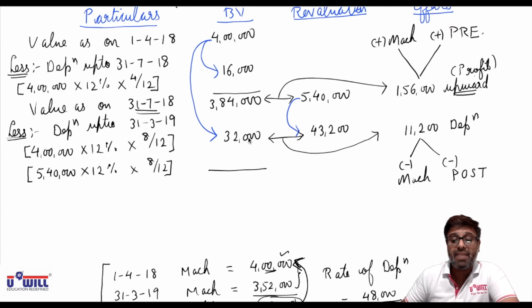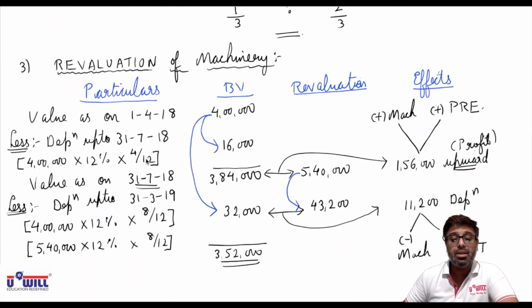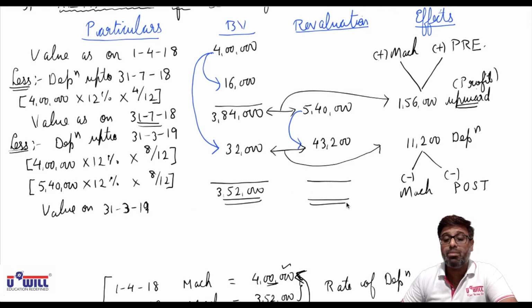Now 3,84,000 minus 32,000 would come to 3,52,000. You can already see this value in the balance sheet, 3,52,000 in the books of accounts. So the book value on 31/3/19 is 3,52,000, whereas what book value should now come? 5,40,000 minus 43,200, that is 4,96,800. In the consolidated balance sheet, what amount should come for machinery of subsidiary company A Limited?